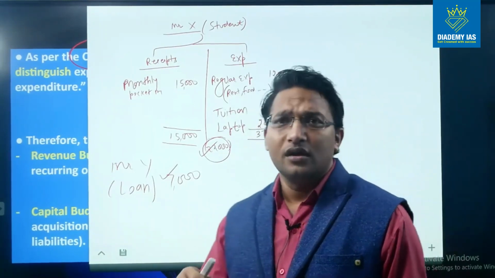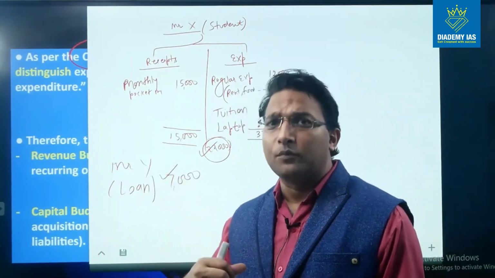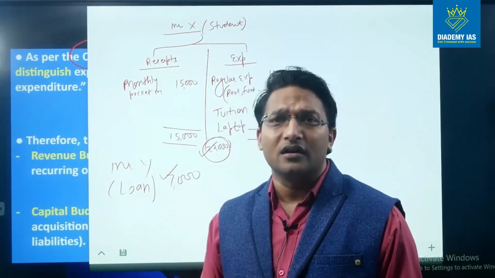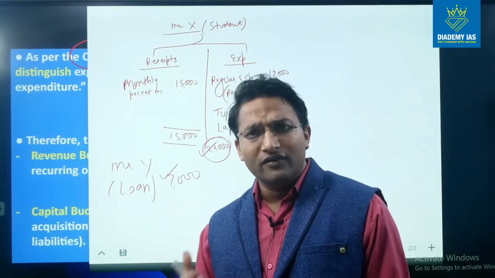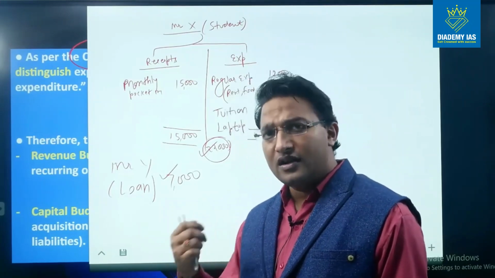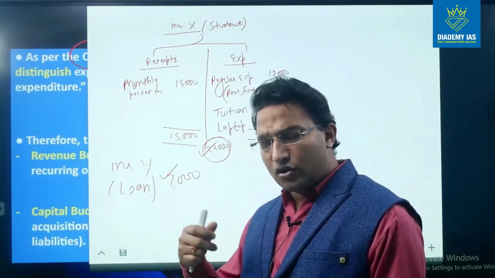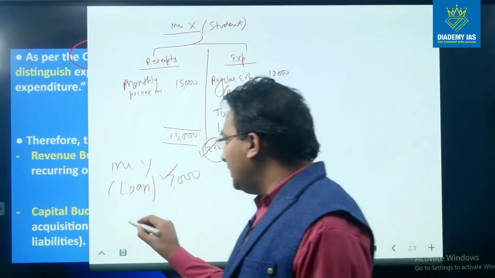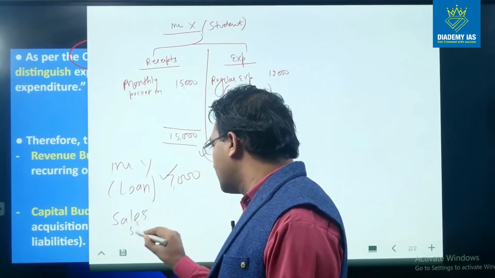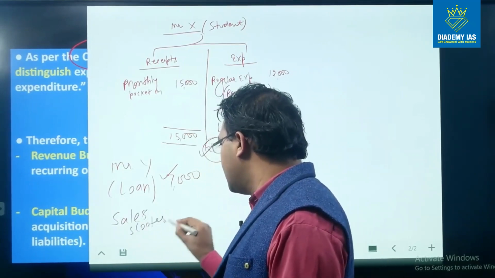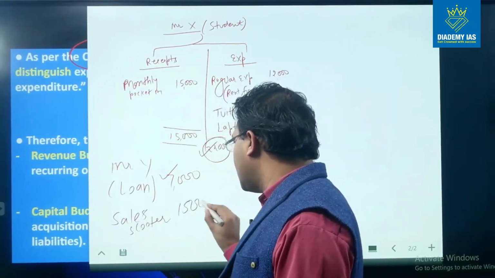But now because he wants to buy the laptop and he wants to spend on the civil service preparation, and he doesn't have the money, therefore he is ready to sell the scooter. So he sells the scooter, and this sale is suppose 15,000 rupees, right?